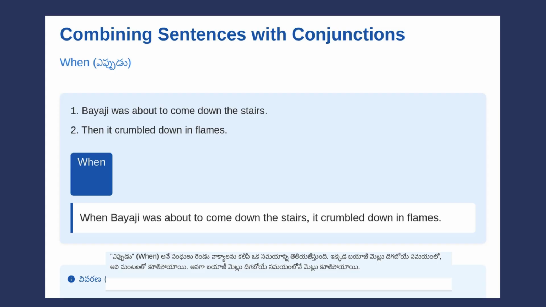Conclusion. We've now learned how to combine pairs of sentences using 5 important conjunctions: because, endukante; as, nattu; since, nati nunchi; if, unte; and when, eppudu. Each conjunction serves a specific purpose. Because and since show reasons or causes. As shows simultaneous actions or reasons. If shows conditions. When shows time relationships.